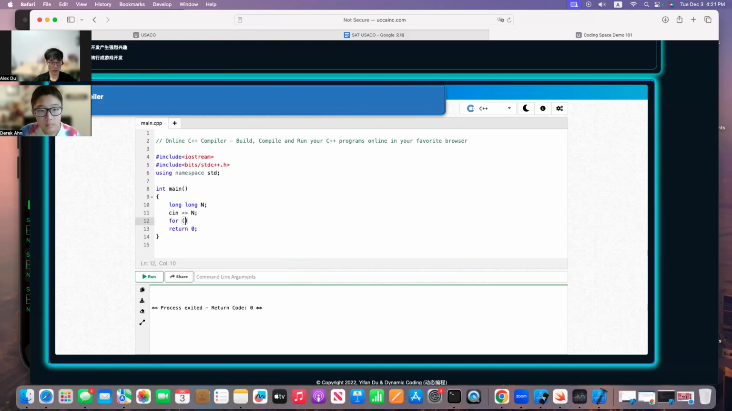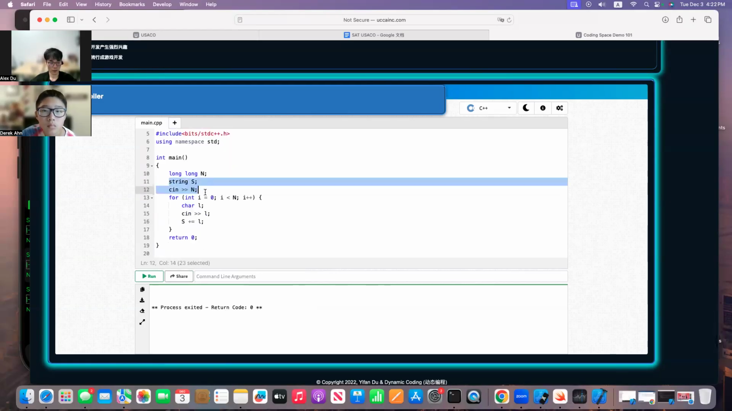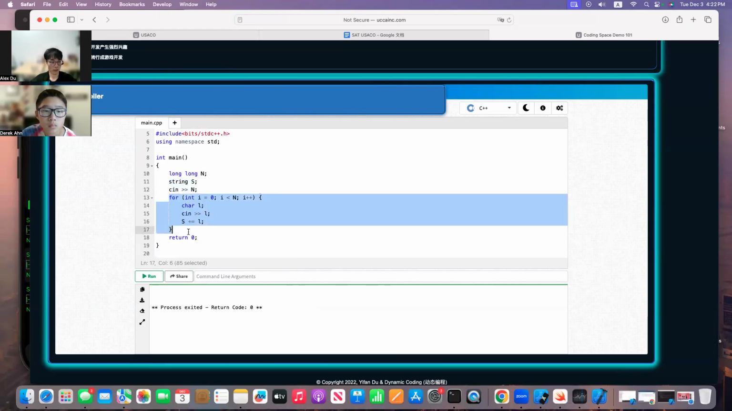After that, we want to use a for loop. For i starting at 0, we need to fill out the n positions, and i increments. Then we declare a char, this is L, and we use cin again, passing the data into L, and S is incremented by L. We didn't declare S, so we declare it right now as a string. USACO inputs are just like this, different from LeetCode.